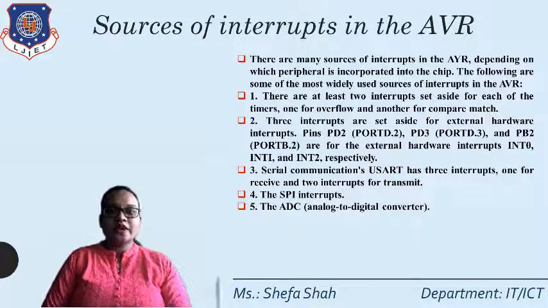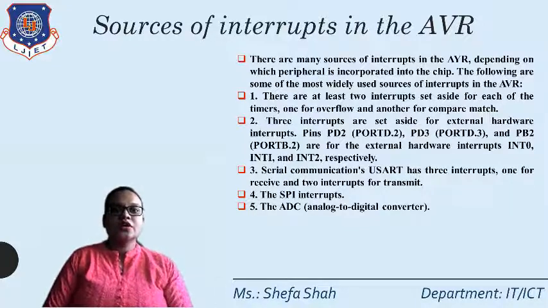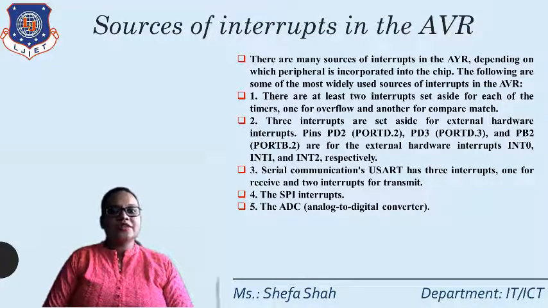From these particular sources an interrupt can be generated. There are many sources of interrupts in the AVR depending on which peripherals are incorporated into the chip. The following are some of the most widely used sources of interrupts in the AVR.